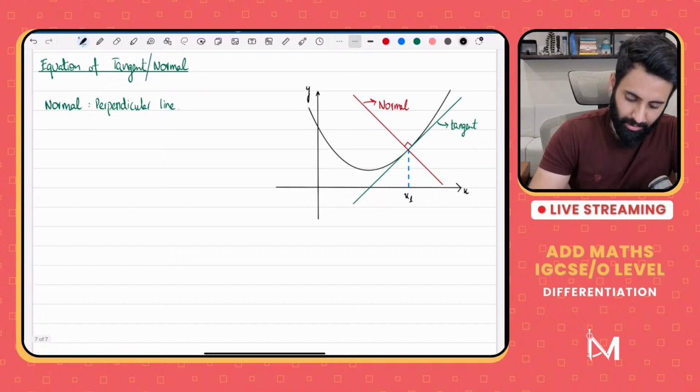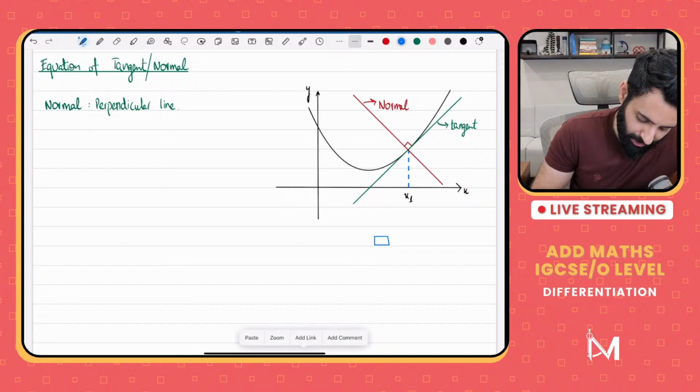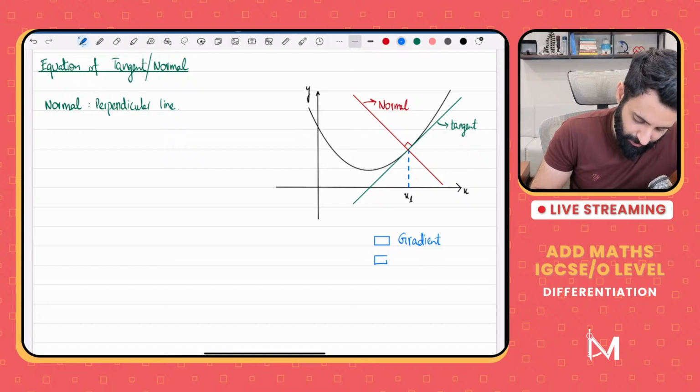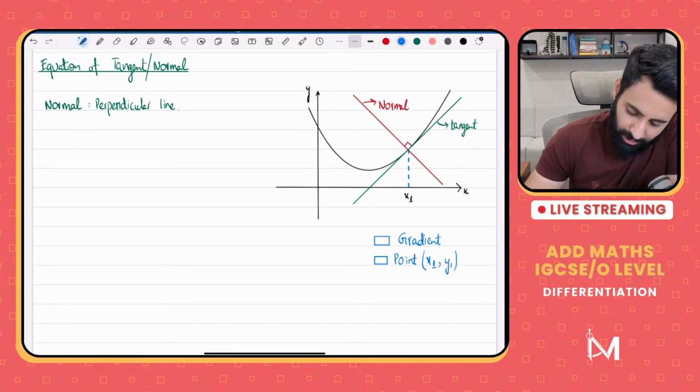Now, how do we find out the equation of a tangent? Remember the two key ingredients that you need? Okay, so there are two boxes that you have to check. One is the gradient box, and the other is the point box. Now, when we say point, we mean x1 and we mean y1. Okay. So step one.